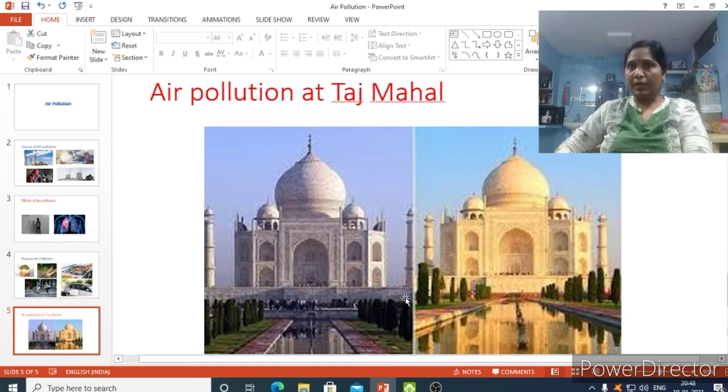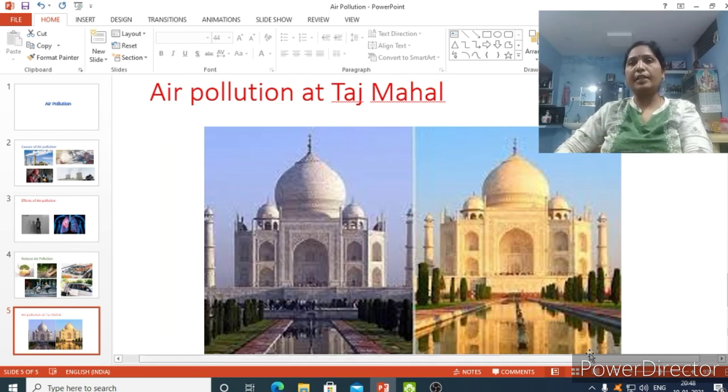Because of this decolorization, in 1996 it was declared that the Taj Mahal is losing its beauty, and the Supreme Court gave some orders for the people. It said that petrol or diesel vehicles moving in the surroundings of the Taj Mahal are not allowed.